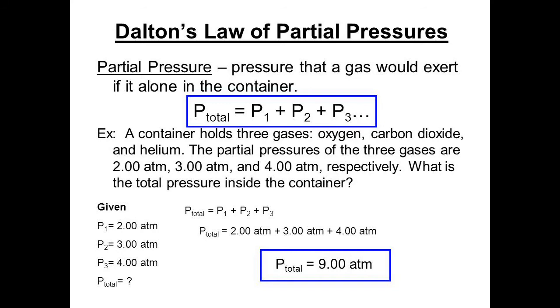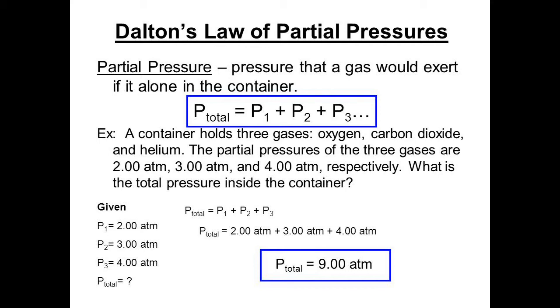So we see the partial pressure is defined as the pressure a gas would exert if it were alone in the container. So whatever gas particles are present in a cylinder or enclosed in any piston, they will be colliding individually and independently with the walls of the container. Meaning each gas will exert its own pressure, and the summation of these individual pressures will be the total pressure of the gas.